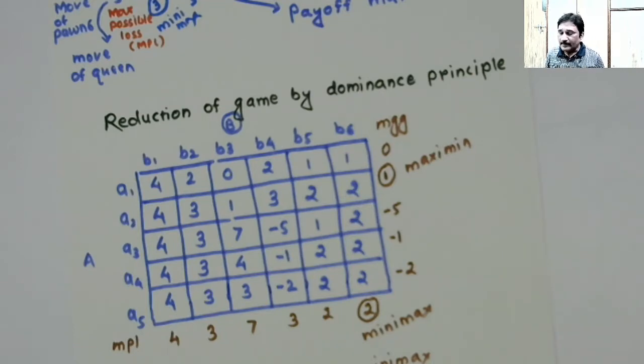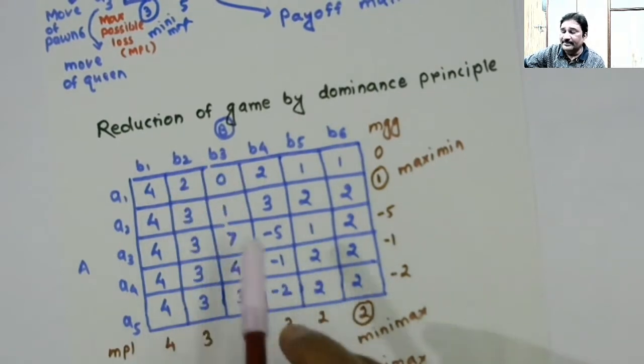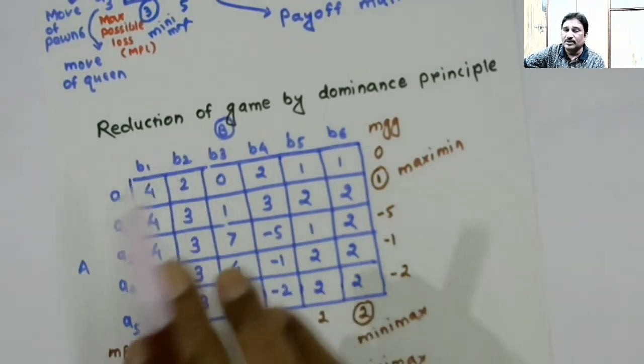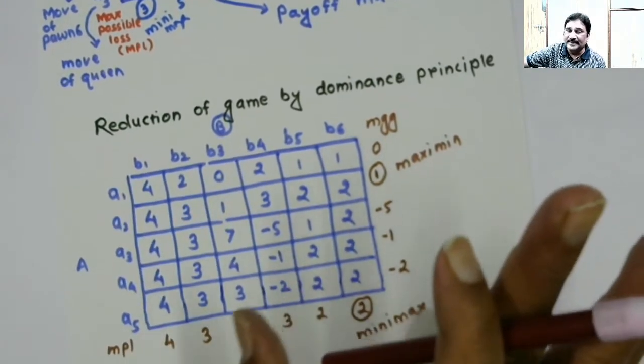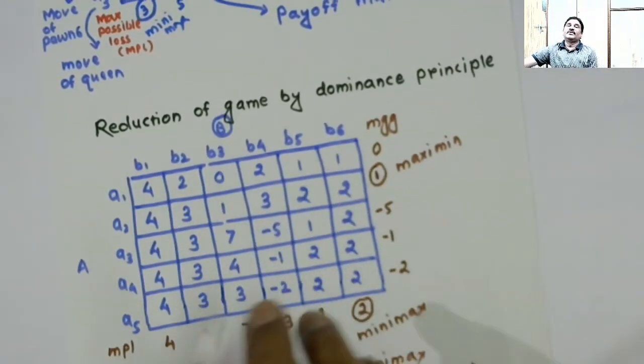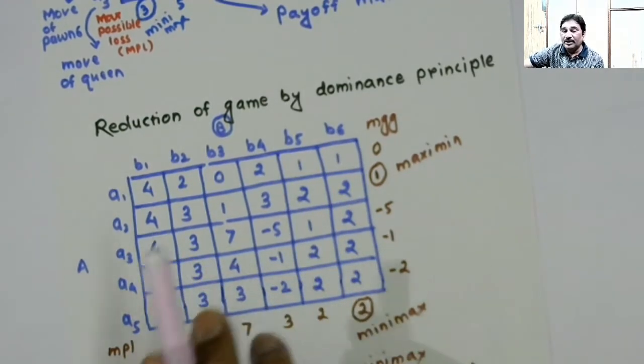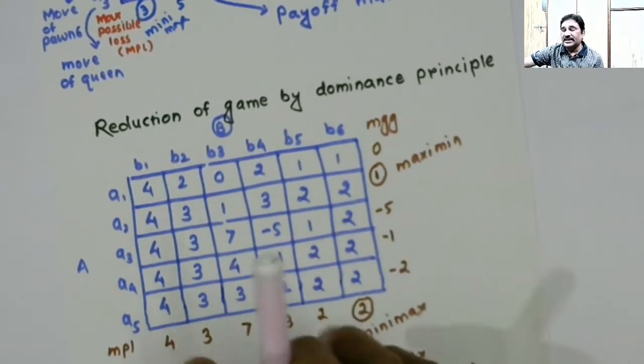This is not unmanageable, but if it is possible for me to eliminate some of the courses of action for both the players, then the size of the matrix will reduce, and it will be convenient for me to proceed ahead with that reduced size matrix.